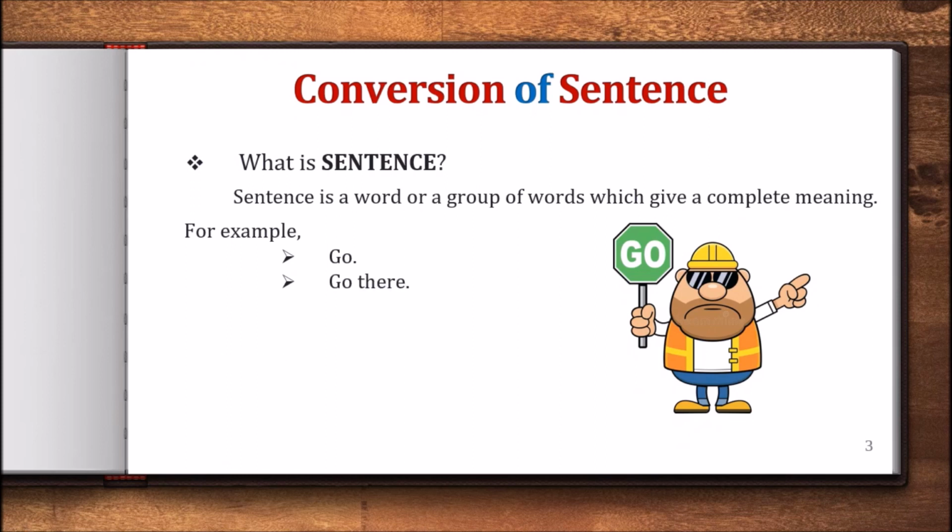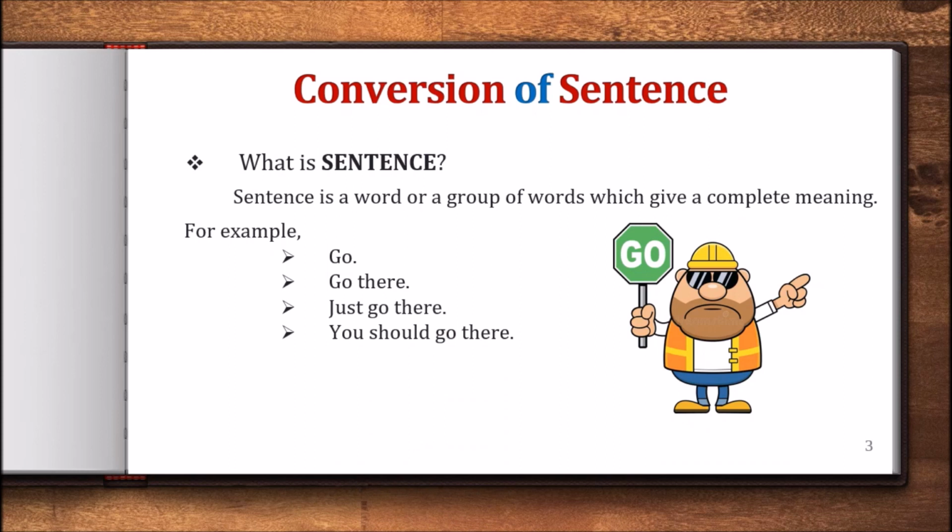Now if I say go there, now there are two words, go there. So this is also a sentence. Now if I say just go there, now you can find three words, that is just go there. So this is also a sentence as it is completing a full meaning.